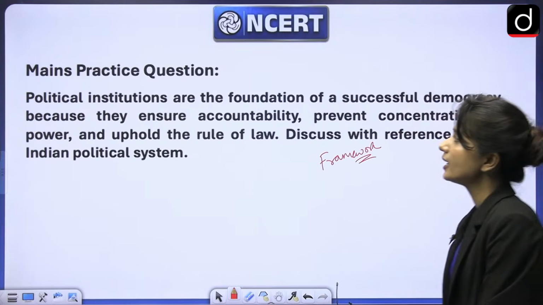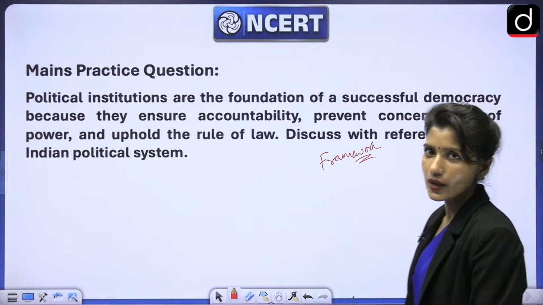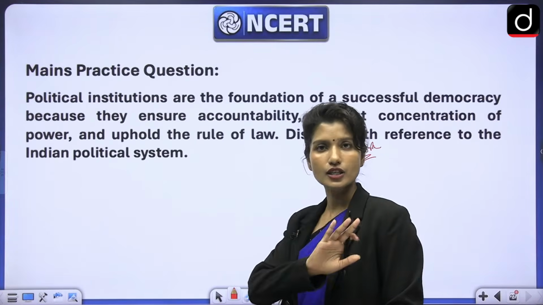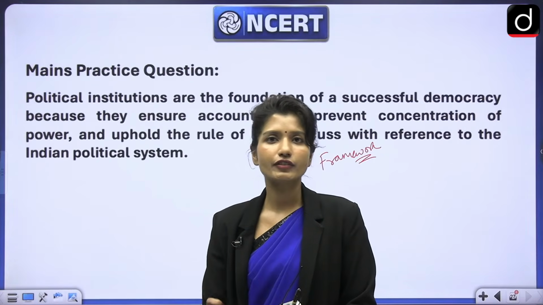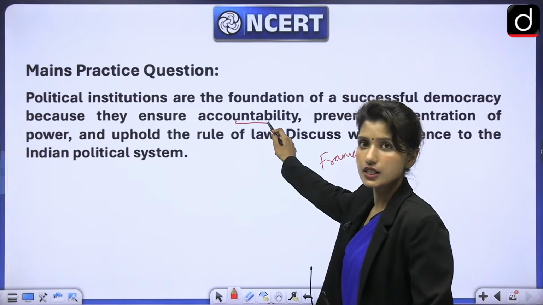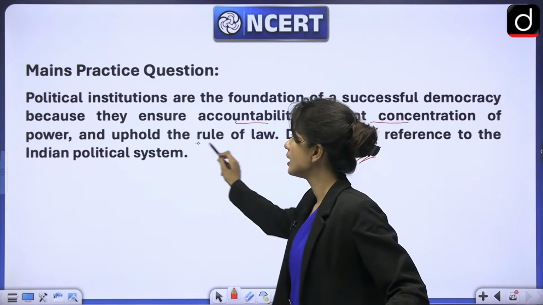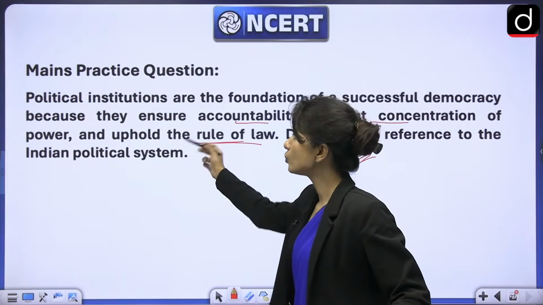Okay. The question says, political institutions are the foundation of a successful democracy because they ensure accountability, prevent concentration of power, and uphold the rule of law. Discuss with reference to the Indian political system. This question, you take your time. There is no hurry. Take around 15-20 minutes. Think about it. We have discussed all these parts, how these institutions ensure accountability, how they prevent concentration of power, and what organ do we have to uphold the rule of law.